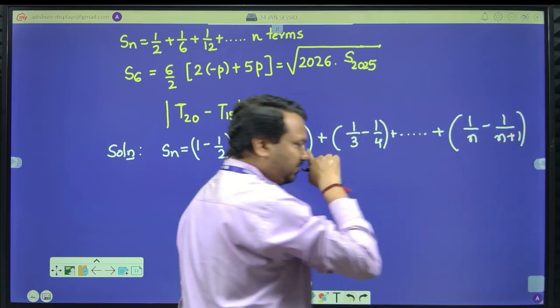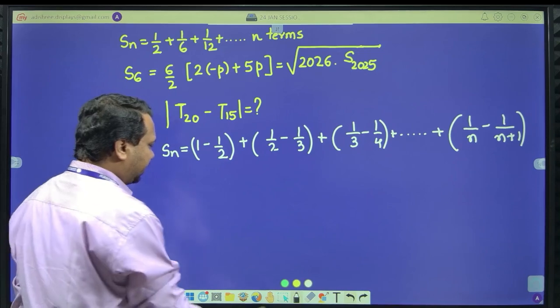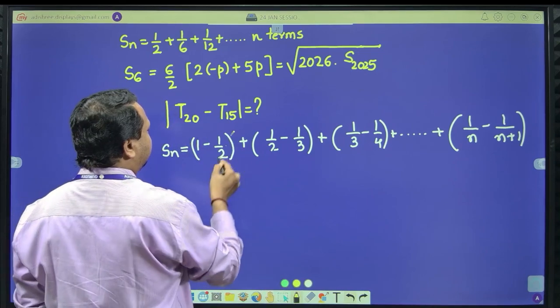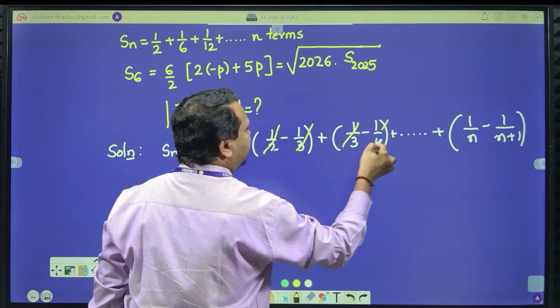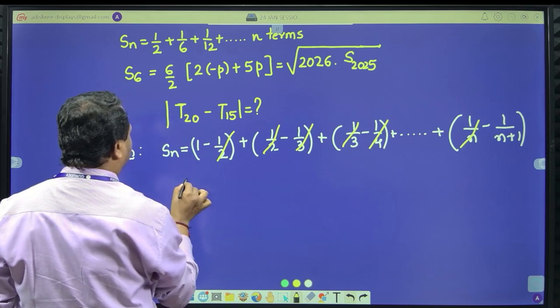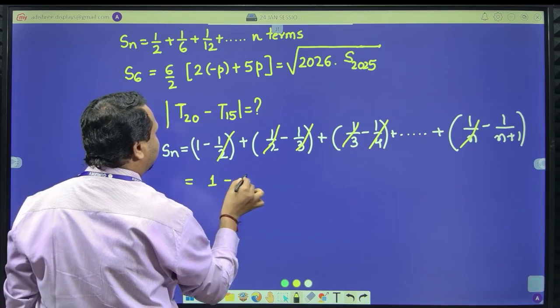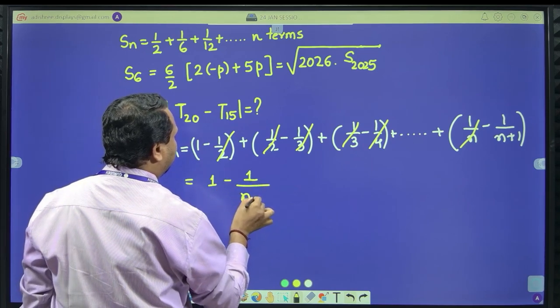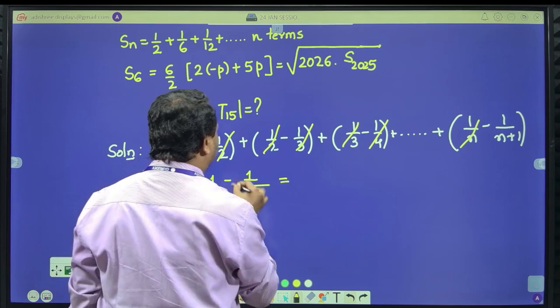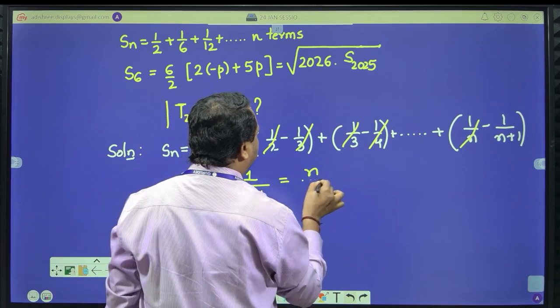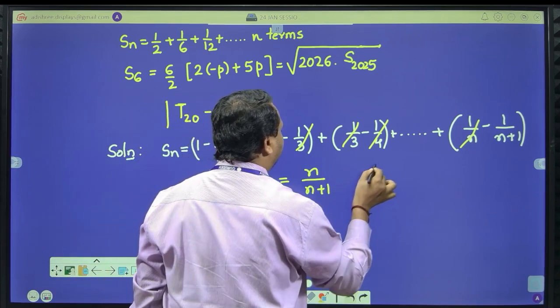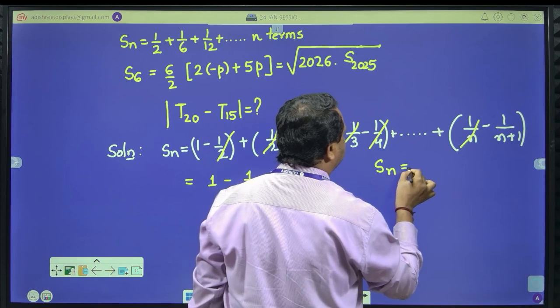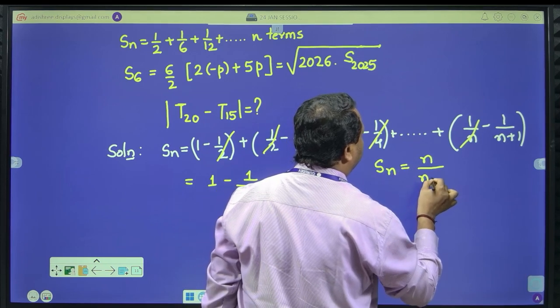Now, all these adjacent elements will get cancelled. What is left is 1 minus 1 divided by n plus 1, and after taking LCM, n divided by n plus 1. It means Sn is equal to n divided by n plus 1.